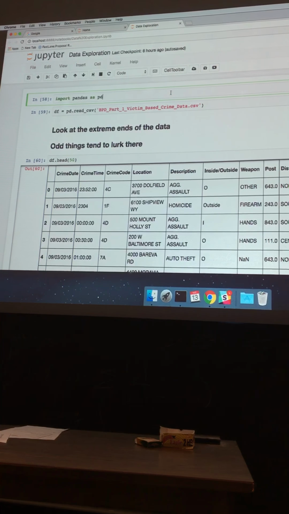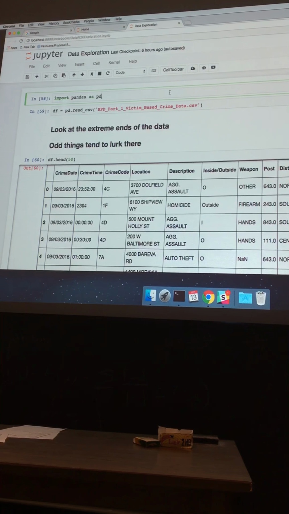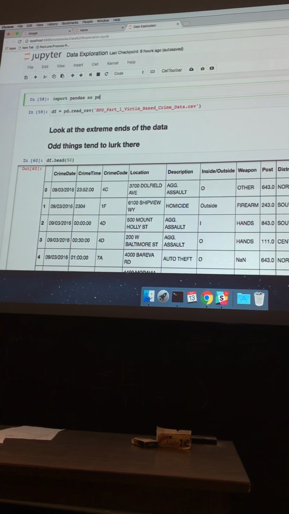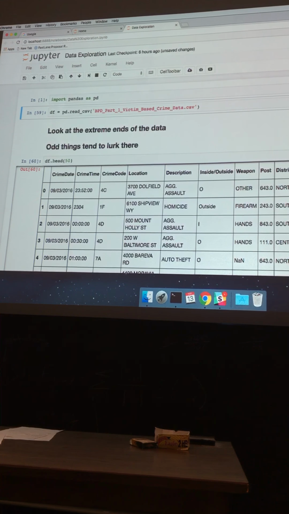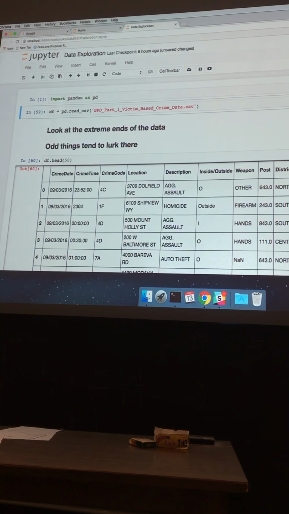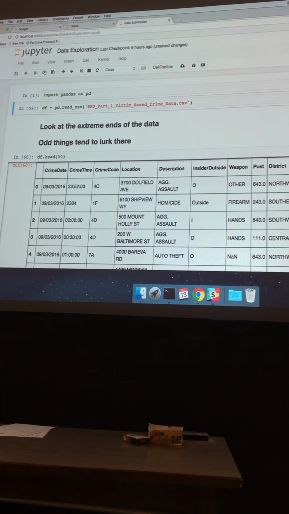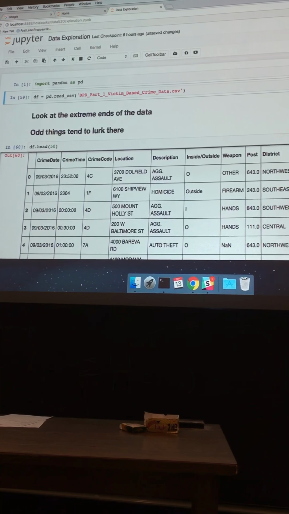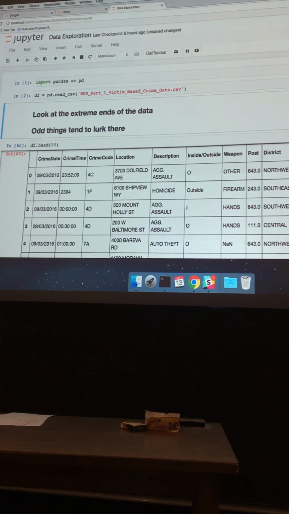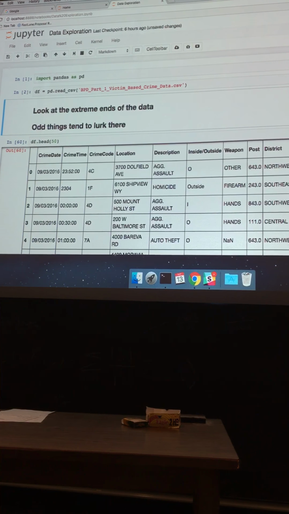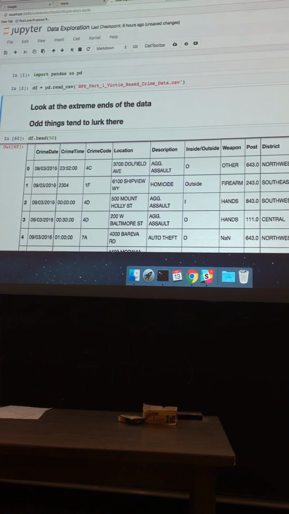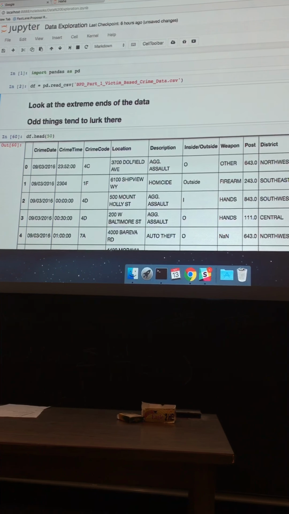So here's what I want to do, just say here's the way I think when I look at these things. I'm going to import what turns out to be the Baltimore Police Department Part 1 Victim-Based Crime Data CSV. I just grabbed that CSV, it's on the Baltimore Open website. Now, here's one thing that's super useful to do: look at the extreme ends of the data because odd things tend to lurk there.